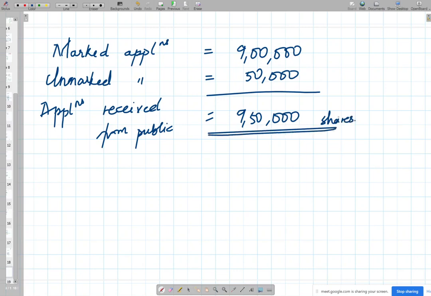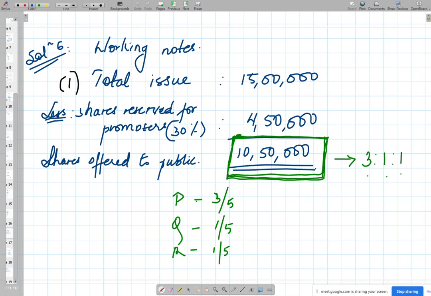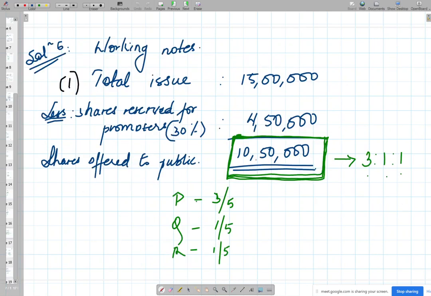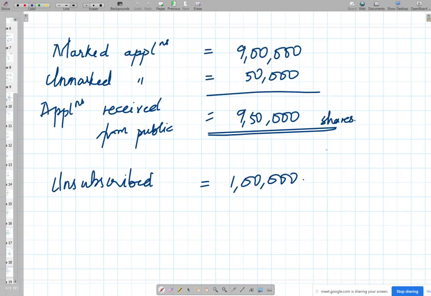Yes. How many had we issued to the public in the first place? We had issued 10,50,000, correct? So 10,50,000 were issued, 9,50,000 applications were received, which means unsubscribed was how much? 1 lakh, isn't it? The one highlighted in green that was offered to the public, and applications were received from the public for 9,50,000, which means unsubscribed portion was 1 lakh.